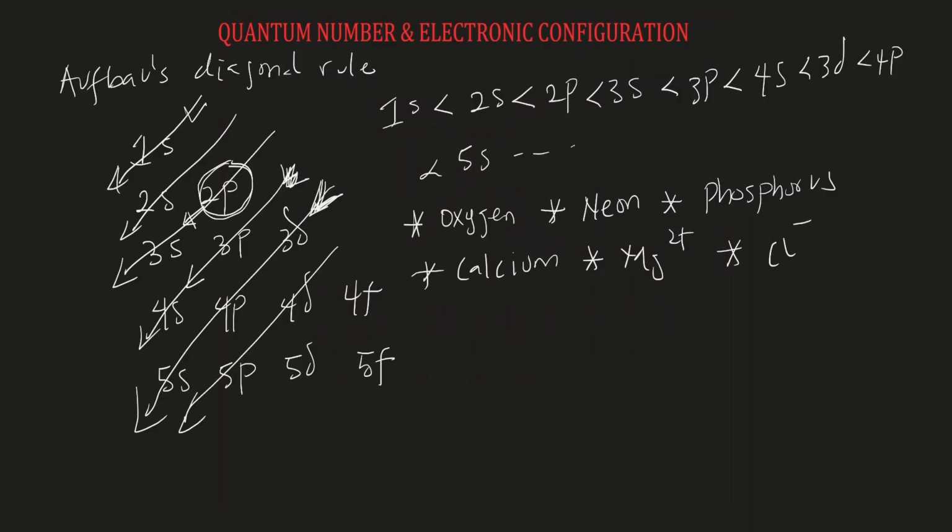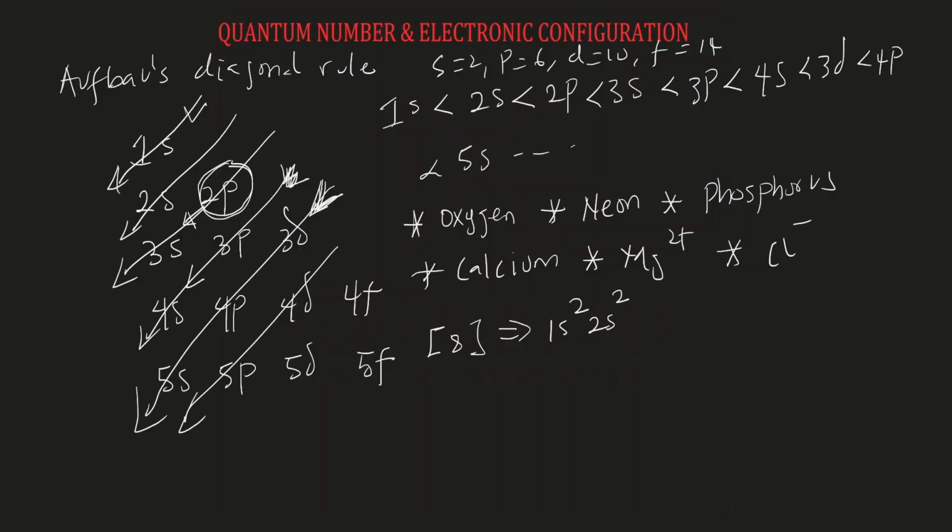Starting with oxygen. Know that oxygen has 8 electrons. So we want to fill 8 electrons, beginning with 1s. The maximum electron capacity for s is 2. Don't forget, p is 6, d is 10, f is 14. You must have that handy. So we are filling 8 electrons. 1s can take a maximum of 2. We are left with 6. The next one will be 2s. s can take 2. So that is 4.